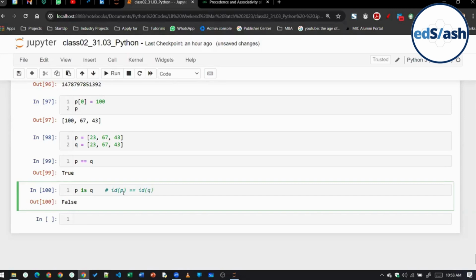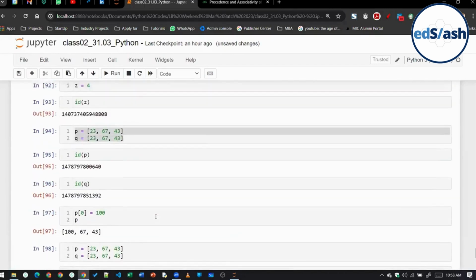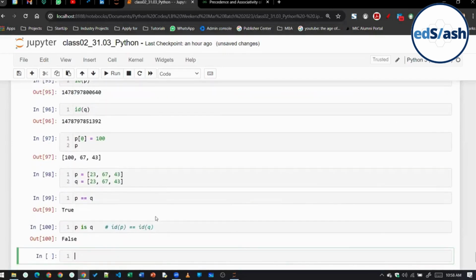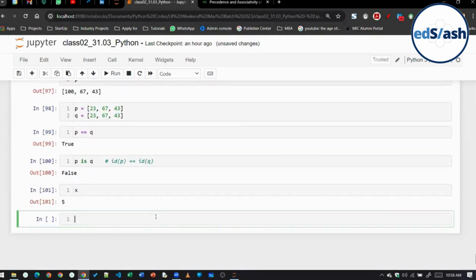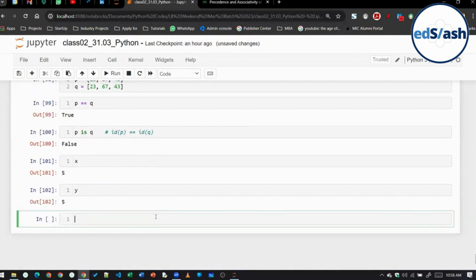Are you getting this or not, class? The is operator, the identity operator, is basically comparing the IDs of both of them. But suppose we are talking about x and y. If x is 5 and y is also 5, and I write x equal to equal to y, it will give us a true.